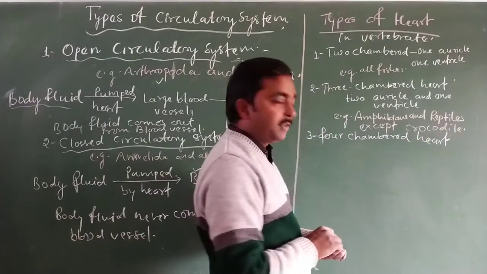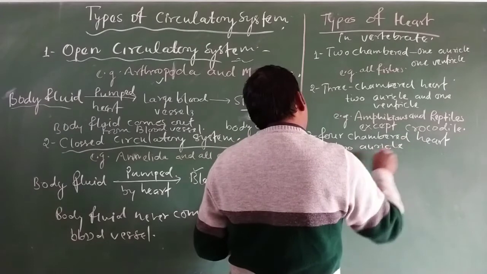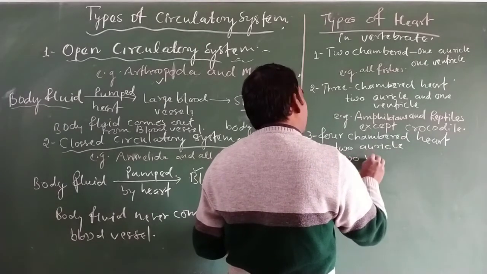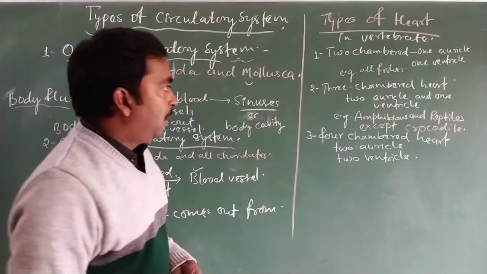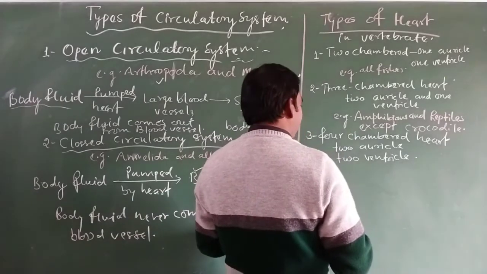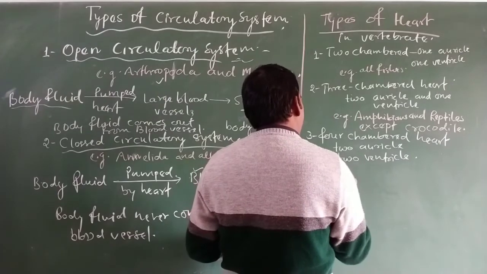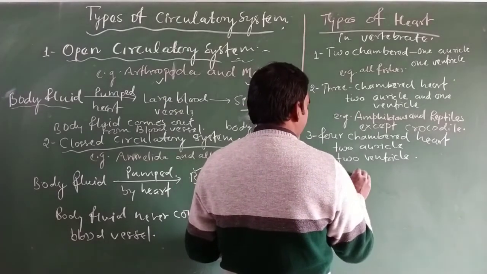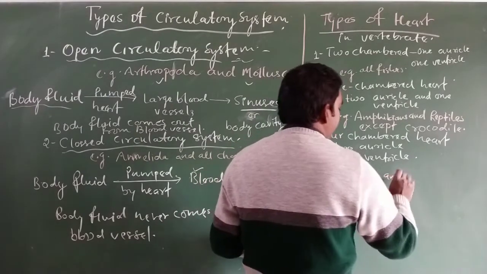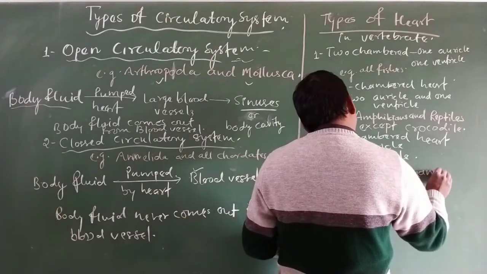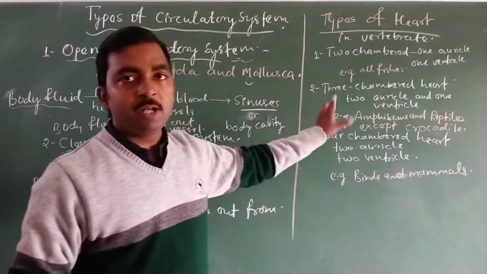And the 4 chambered heart consists of 2 auricle and 2 ventricle. So 2 auricle and 2 ventricle are found in the 4 chambered heart, and the 4 chambered heart is especially found in the birds and mammals. All the birds and mammals consist of a complete 4 chambered heart.